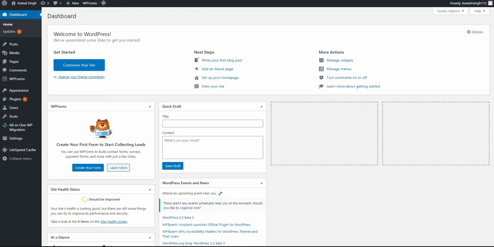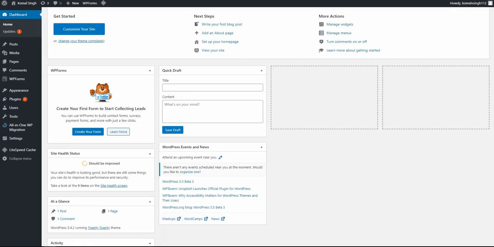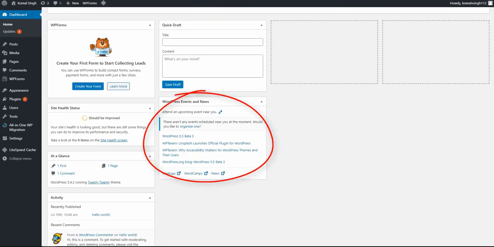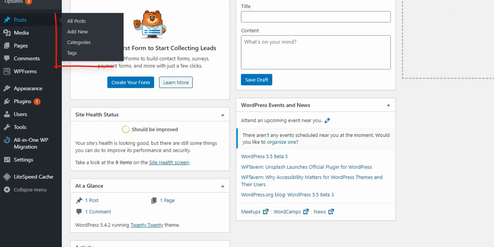Now this is your dashboard. You can customize your site from here, write your blogs, add a home page, set up your home page, view your site and many more things. Any upcoming WordPress event would be shown here. You can attend that event and learn more about WordPress too. Now this is your home section. Here you will receive updates regarding your plugins or your themes. By clicking here, you get the post section. The post section allows you to add new posts.